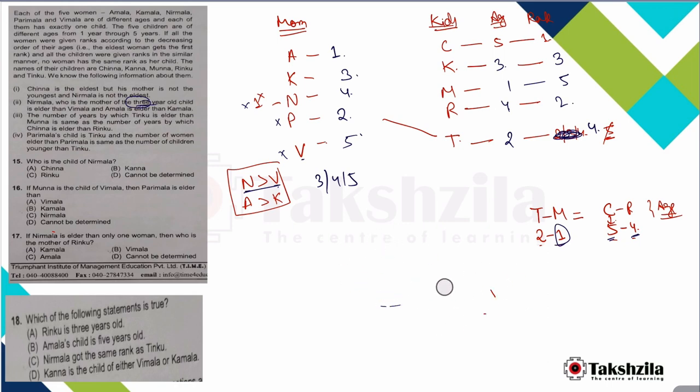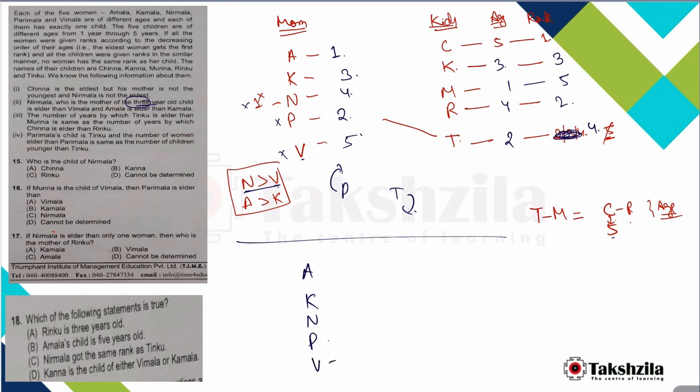Above P, below T. Another case we'll take is A, K, N, P, V, C, K, M, R, T. We know that above P, below T. Suppose we take P to be 3. If P is rank 3, there are 2 persons above P. Now the same will be 2 persons younger than T. So in that case, the rank of T will be 3.